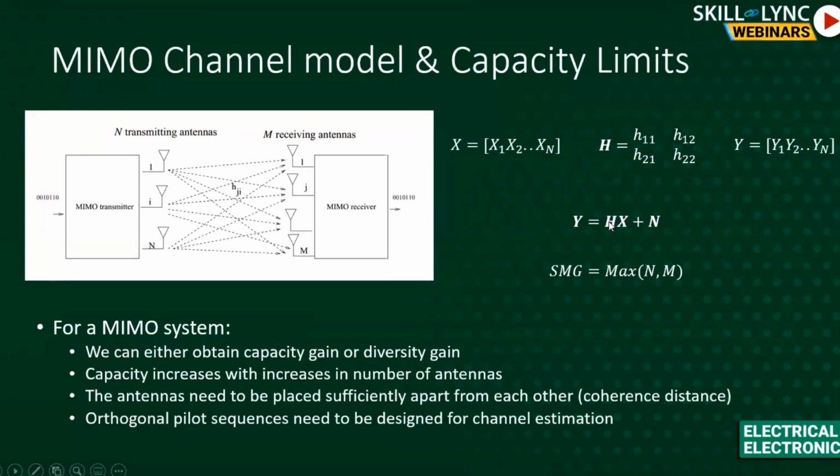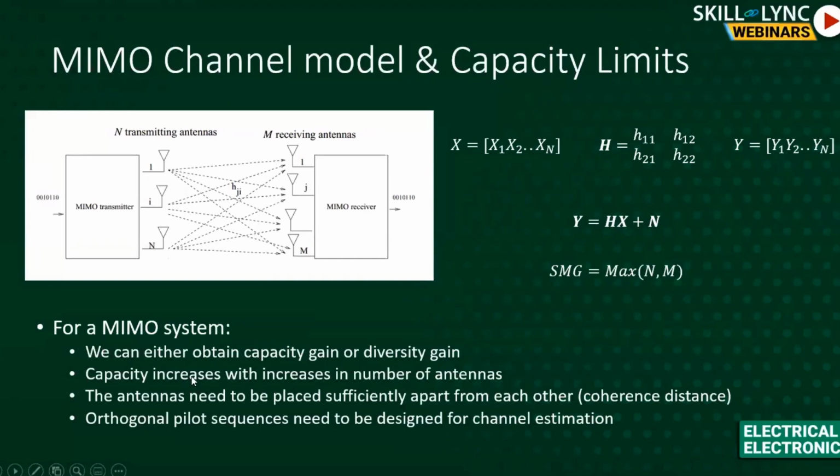Now it's a matrix multiplication type of representation here, assuming that there is only one path from one antenna to the other antenna. If we have multiple paths here, just like how we had in the previous system, then it gets more complicated, which we're not going to get into. Let's just assume that there is not too much reflections here. There's only one path from one antenna to the other antenna. And that way it simplifies the model a little bit. And we can actually formulate it like a nice matrix multiplication here. And of course, there is again noise here.